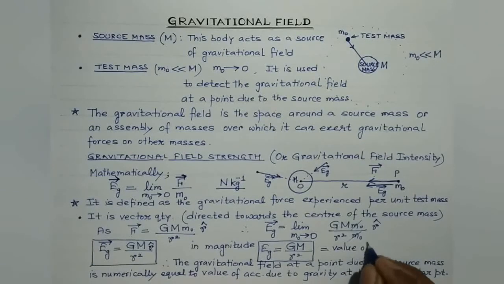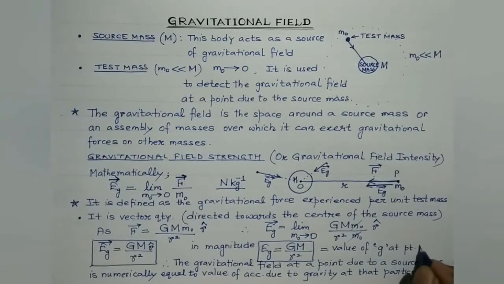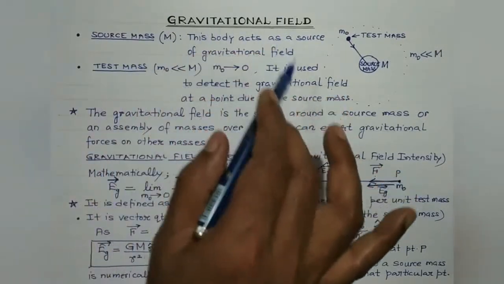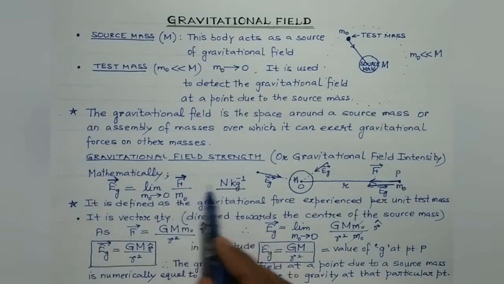Right? This is what we have proved. So we have discussed the qualitative study of gravitational field, then we have discussed the mathematical or the analytical study of gravitational field strength as well, right?